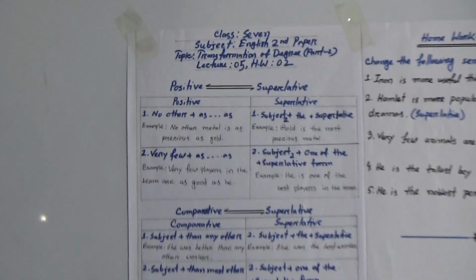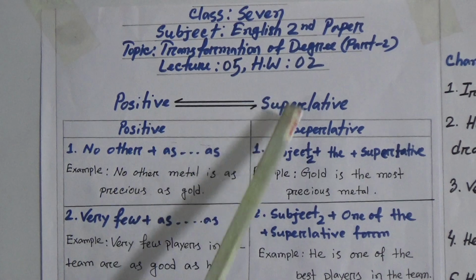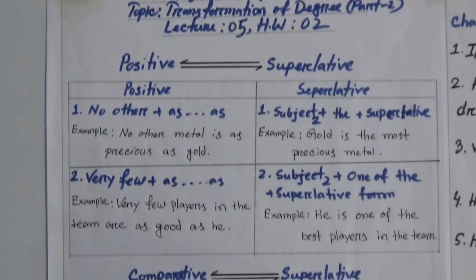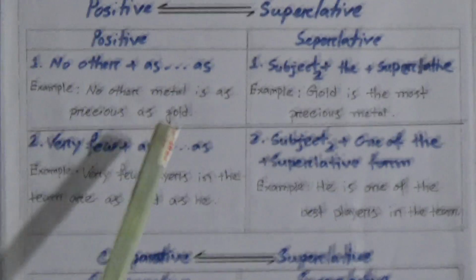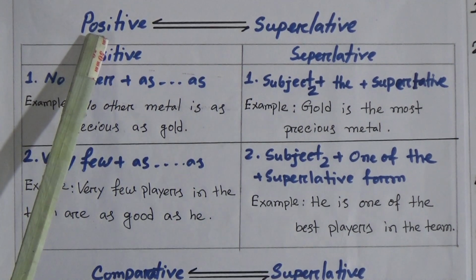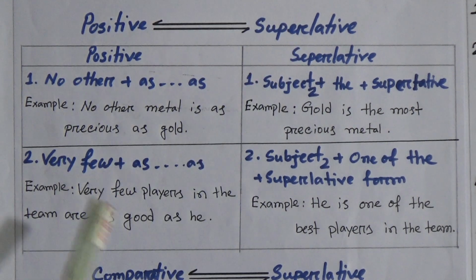In the previous class, we discussed the conversion of positive to comparative degree. Today, we will discuss positive to superlative or superlative to positive, and at the same time, comparative to superlative and superlative to comparative. At first, we will discuss how we can change positive sentences into superlative.